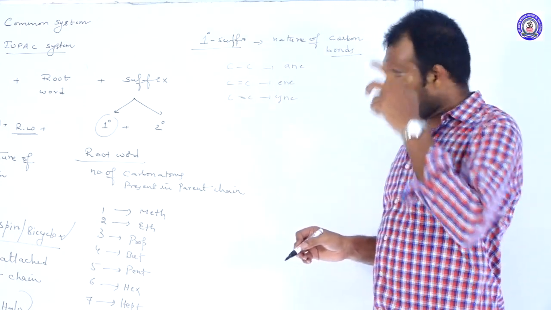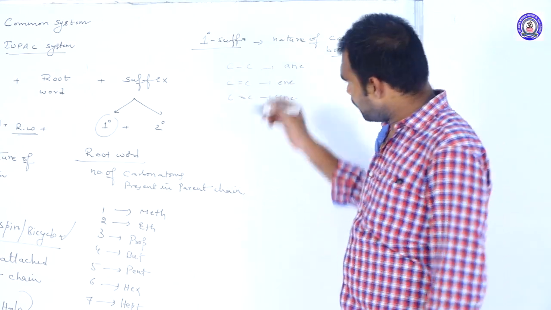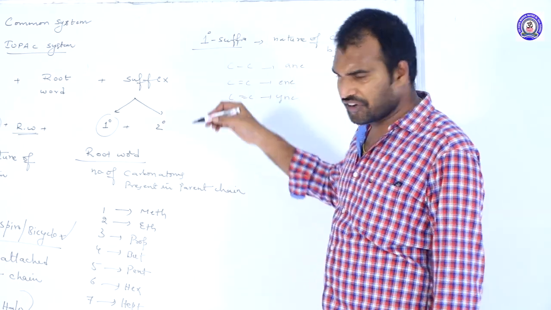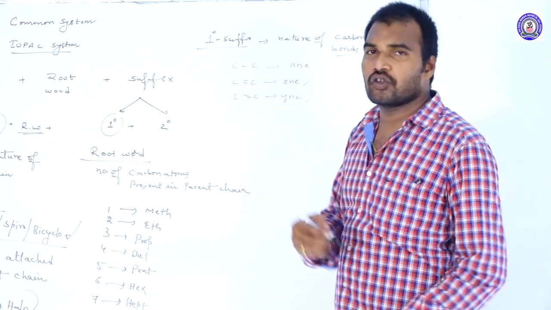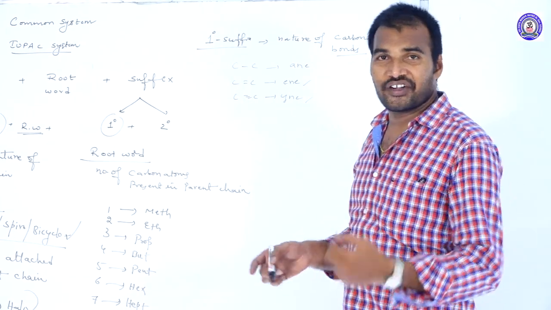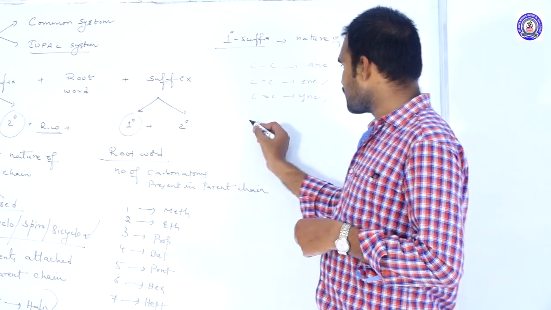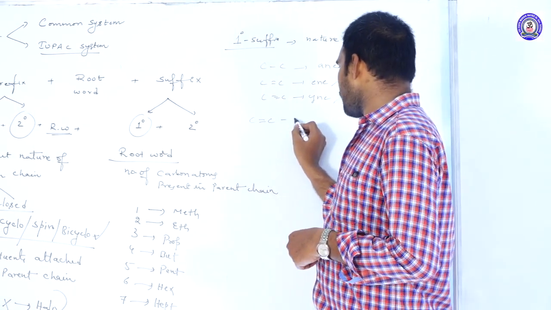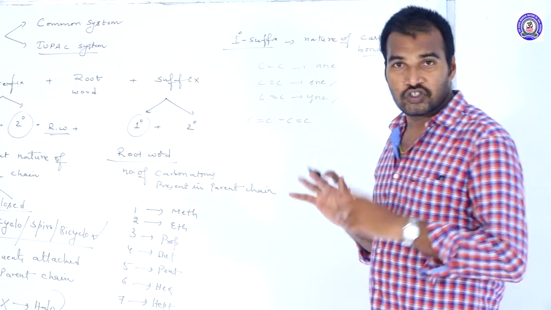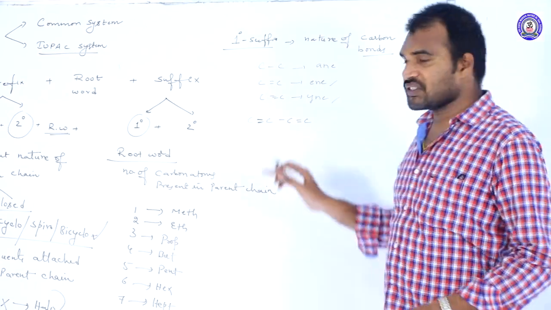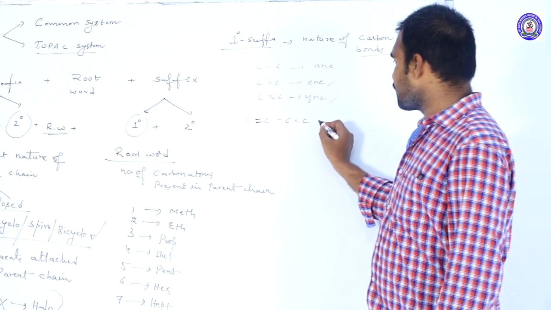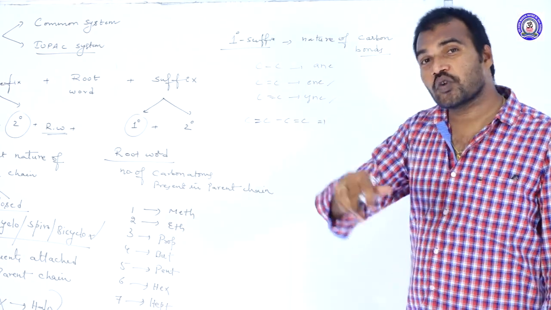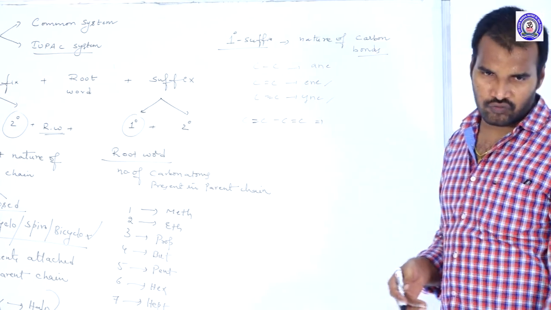Here one point we should remember. If there is only one double bond or one triple bond, ene or yne, fine. But if more than one double bond or triple bond is present, for example two double bonds, that is the presence of multiple double or triple bonds, then there are some modifications in the root word.